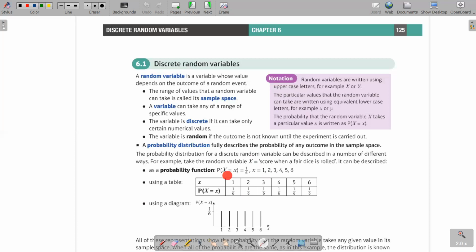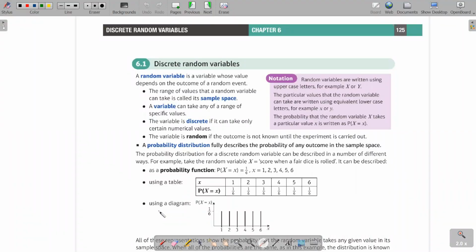So they write the probability is equal to 1 over 6 and then put a comma, and then you write for what x values you have this certain probability. I have the 1 over 6 probability for x value 1, 2, 3, 4, 5 and 6. Can you see? So this is another different way of representing this. This is called a probability function.